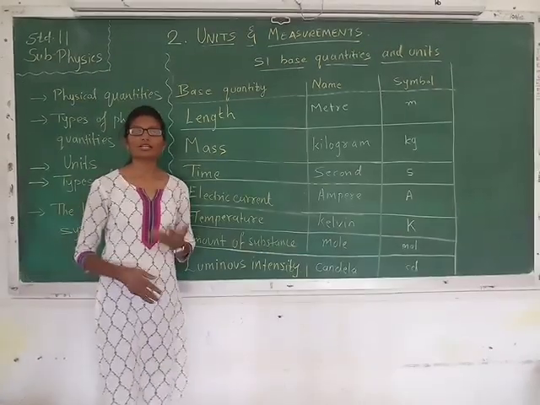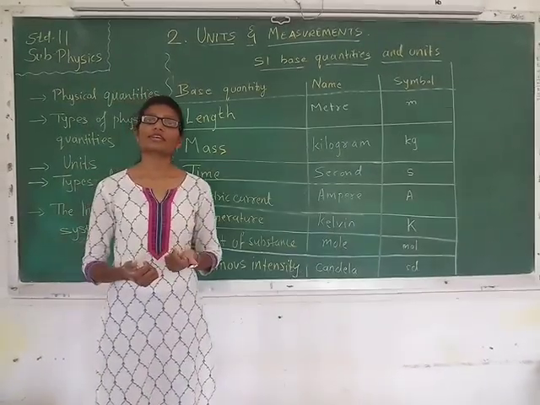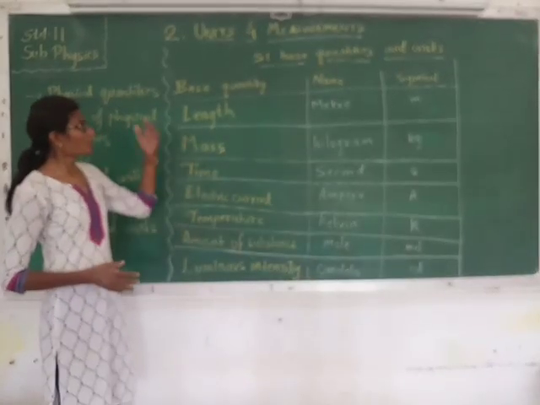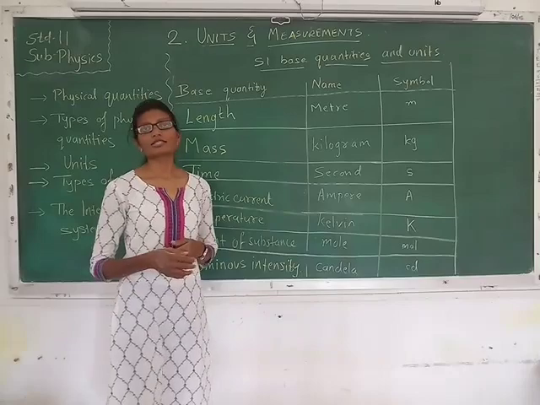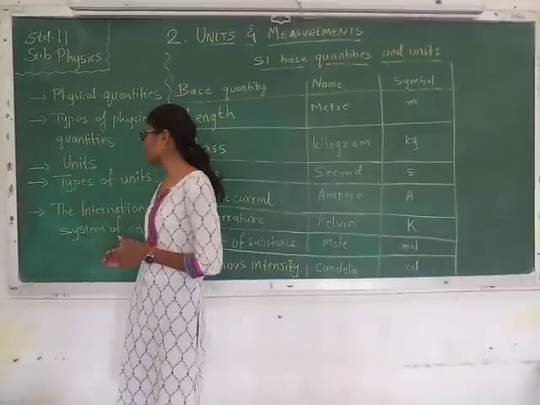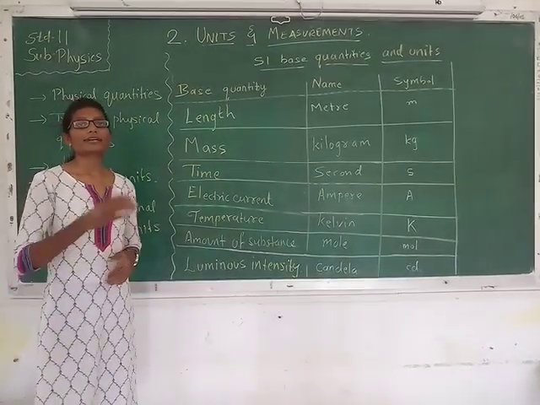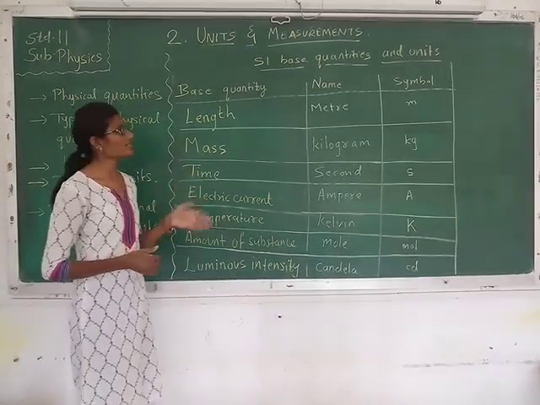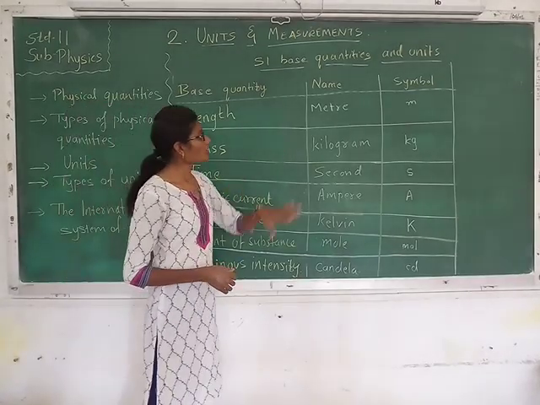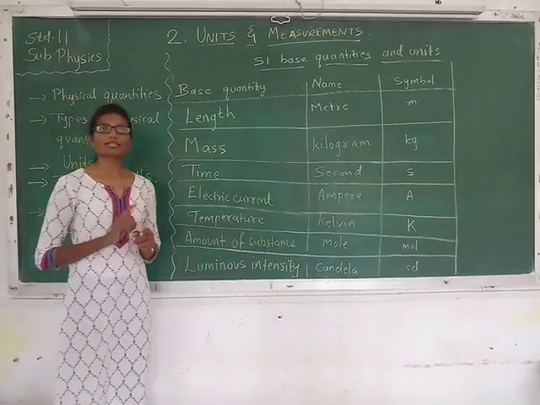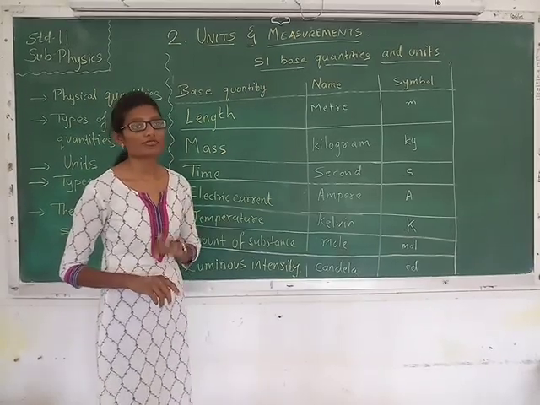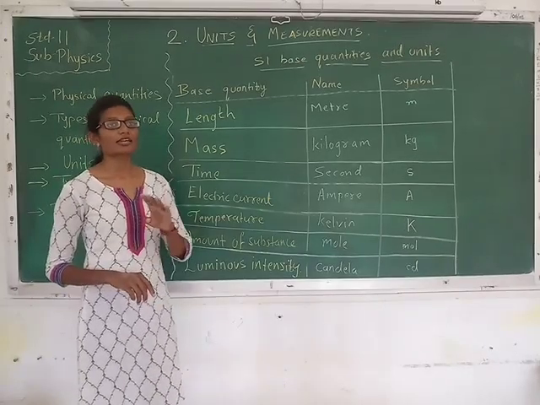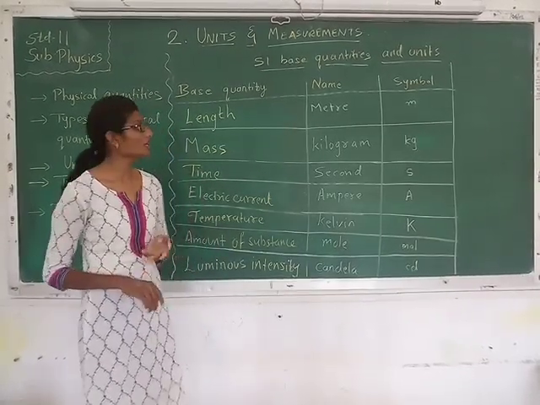Okay, so we have seen three different systems of units which were accepted differently in different countries. So there is another system of units, that is the international system of units. That means the system of units that is internationally accepted. It is called SI unit, that is Système International. SI based quantities and units. I have already said that there are 7 fundamental physical quantities, and for those 7 fundamental physical quantities there are units, which are called fundamental units.